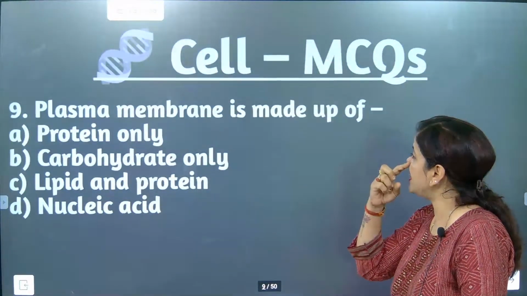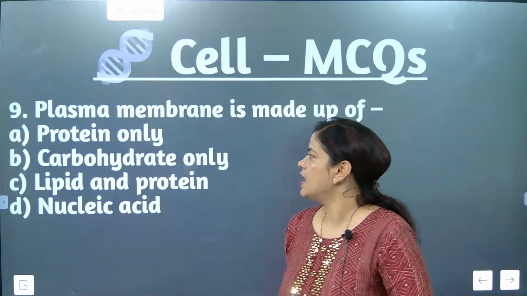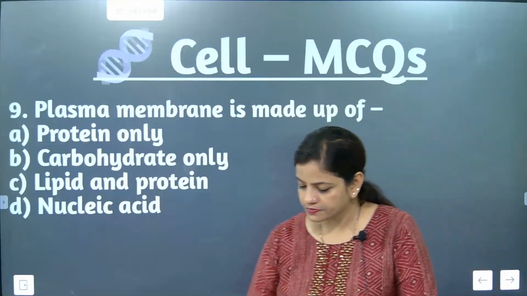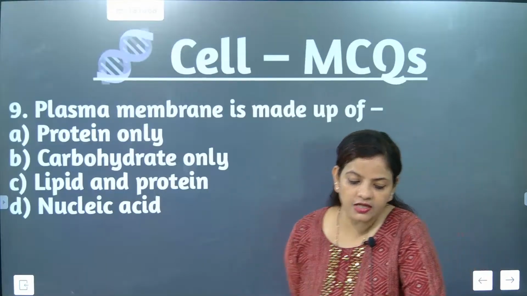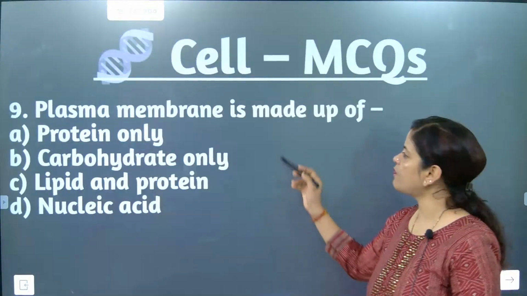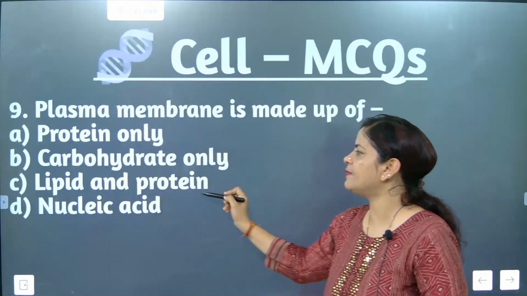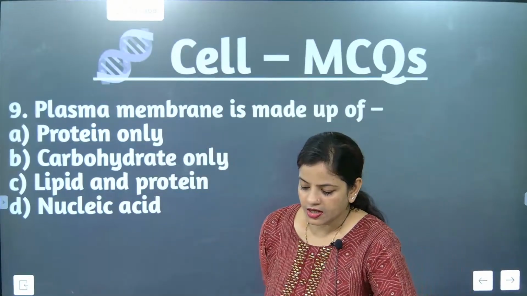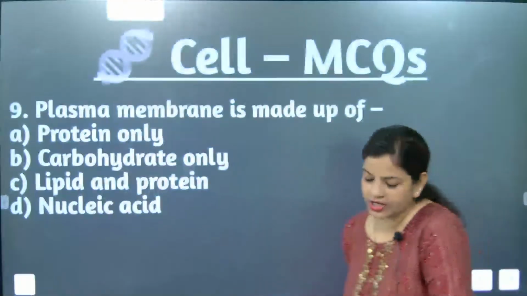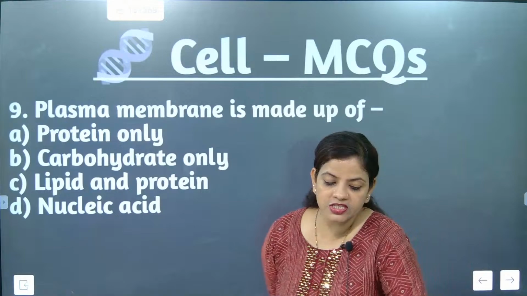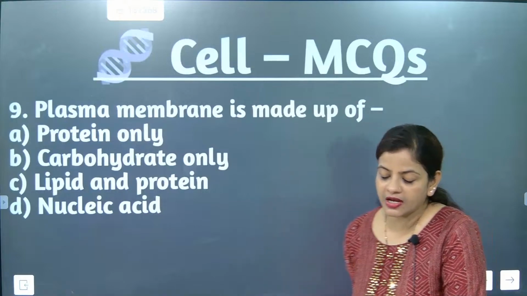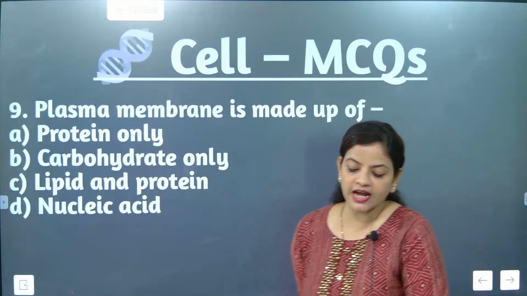Plasma membrane is made up of protein only, carbohydrate only, carbohydrate, lipid, and protein. What is the correct answer? C. Lipid and protein. The correct answer is lipid and protein. Remember this one, that plasma membrane is made up of lipids and proteins.